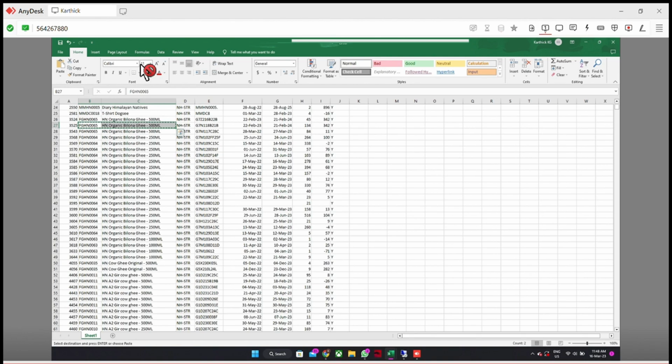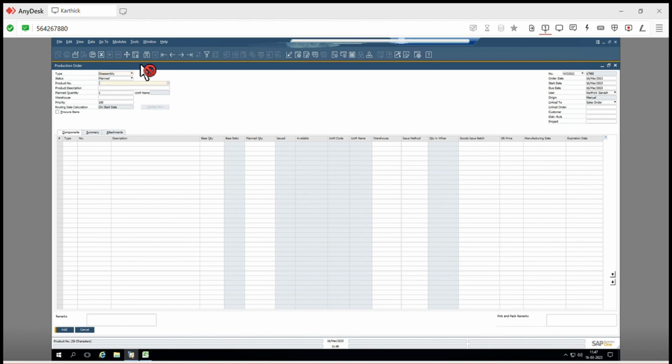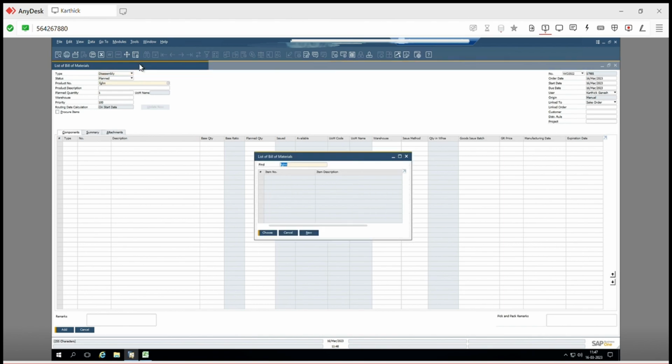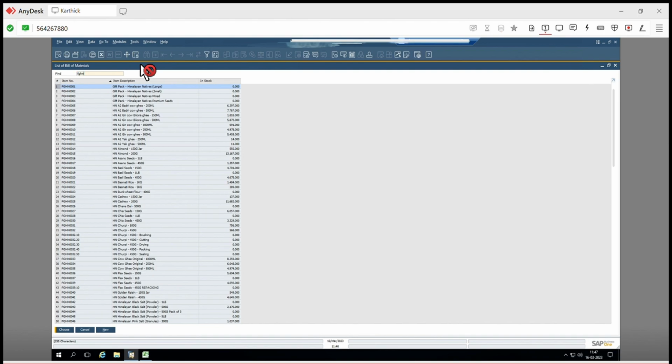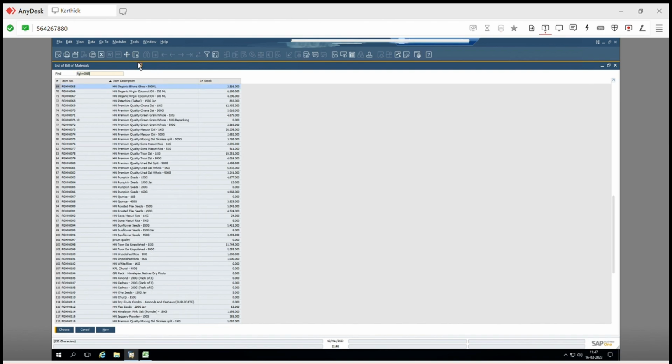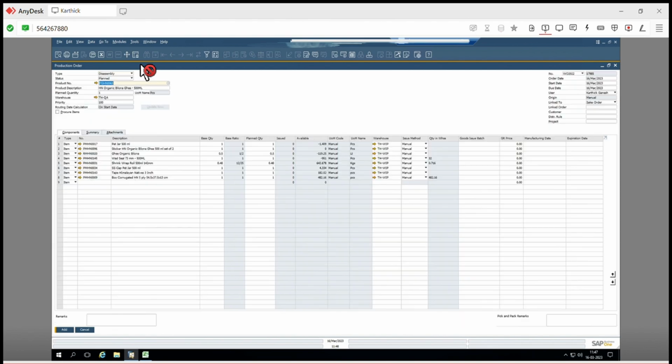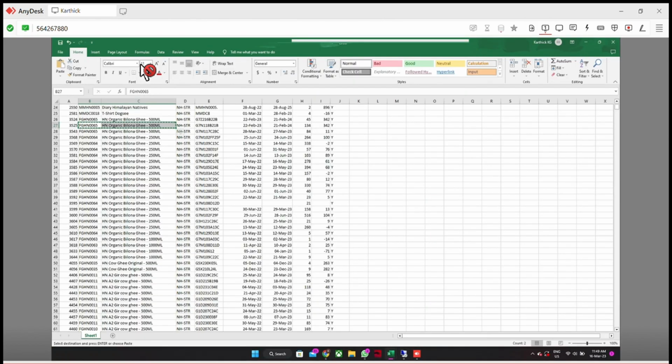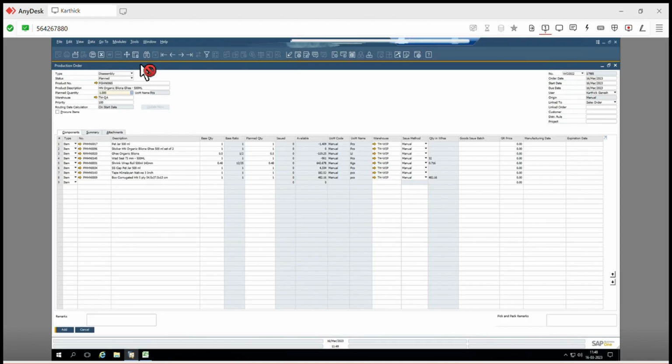Just type FGHN 0065. Yeah, this is the output warehouse, like the input warehouse.